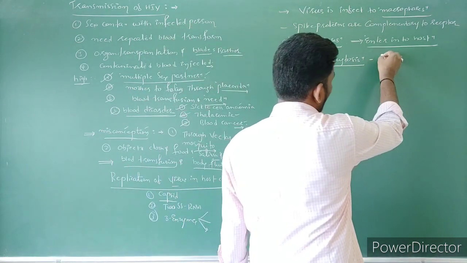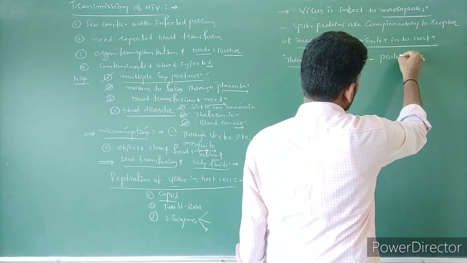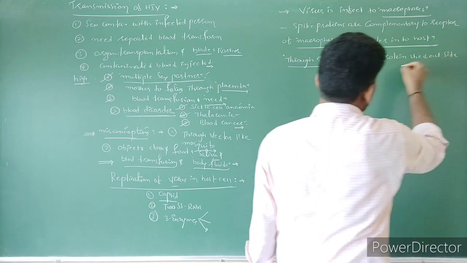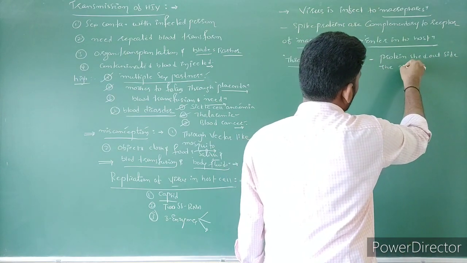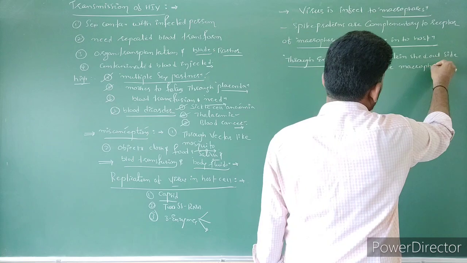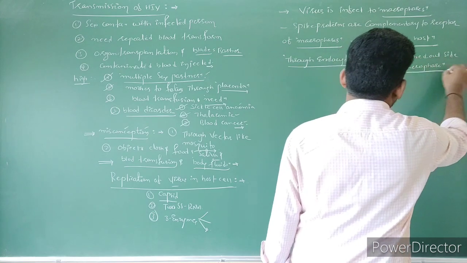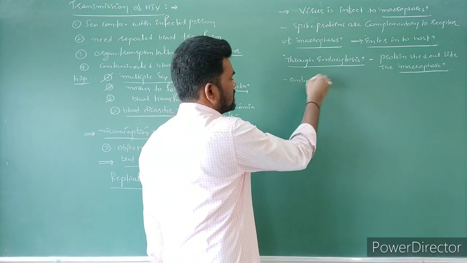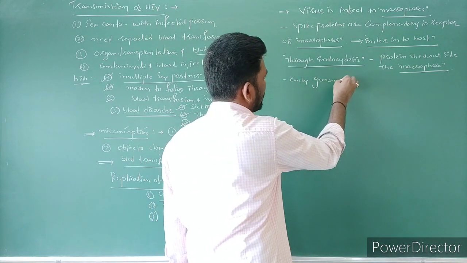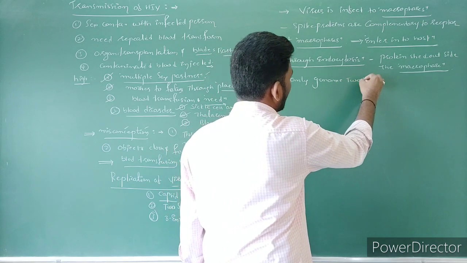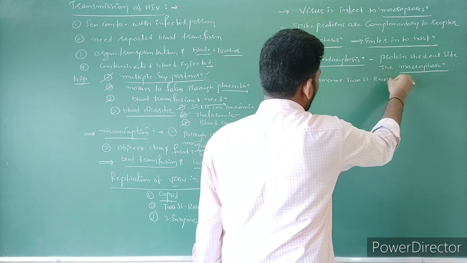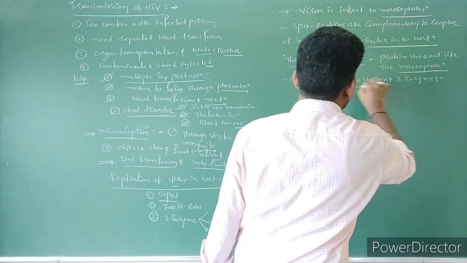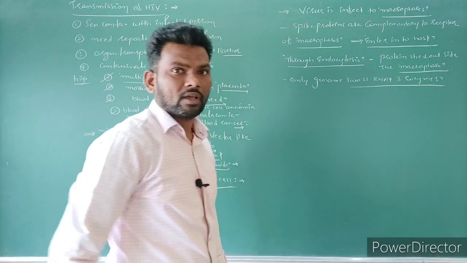During this process, what happened? Proteins are shed outside the macrophage cell, and what enters the cell? Only the genome, meaning here the 2 single stranded RNAs as well as 3 enzymes. The 3 enzymes enter into the host cell, right?